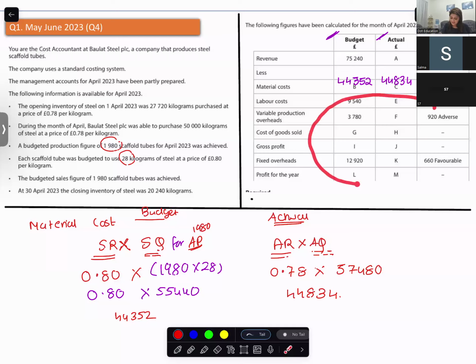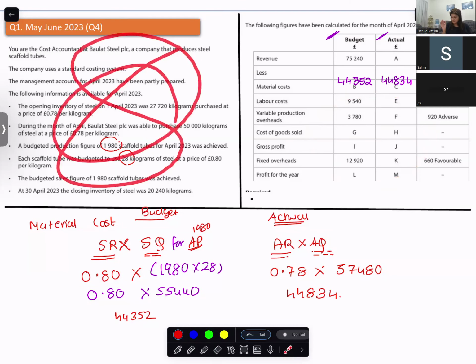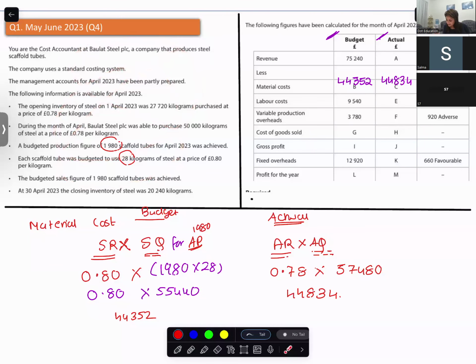Now come over here. We have to fill this missing information. And when I see over here, there is nothing that is related to labor. Is there anything? No, nothing towards labor. You have your labor cost. This is 1275 favorable. This is 9540 that is given to you. What would this be?